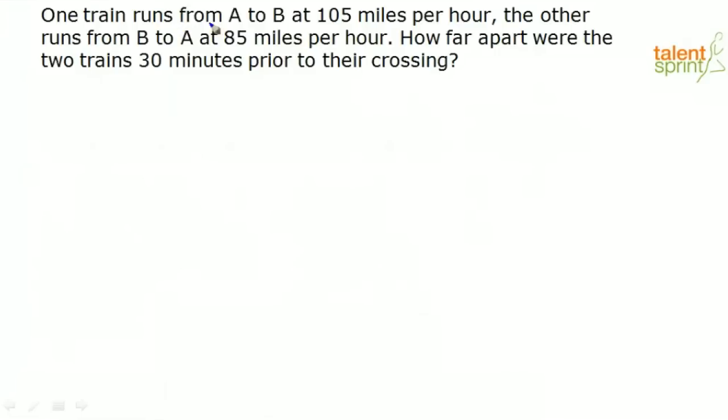One train runs from A to B at 105 miles per hour. The other runs from B to A at 85 miles per hour. How far apart were the two trains 30 minutes prior to their crossing?